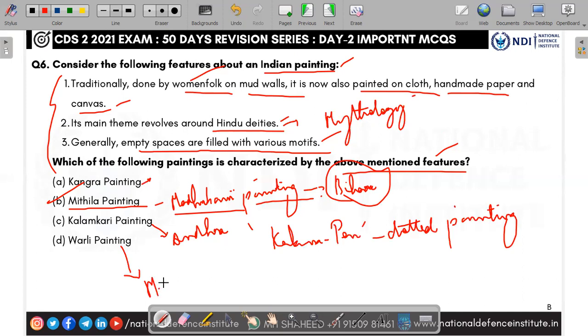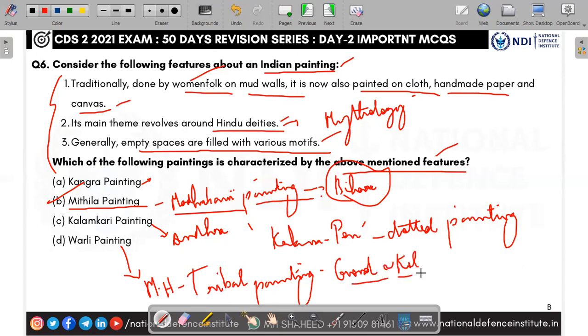And Warli painting is from Maharashtra. It is a tribal painting of the Gond and Kol communities. So these two are tribes. Kalamkari painting is Andhra, Mithila painting is Bihar, and Kangra painting is Uttarakhand and Himachal Pradesh, the northern region. So the answer here is B, Mithila or Madhubani painting.